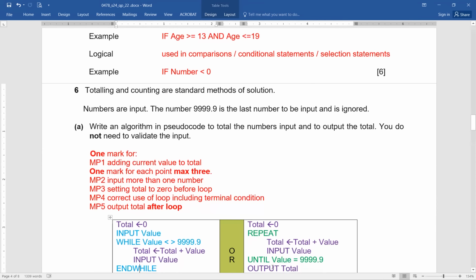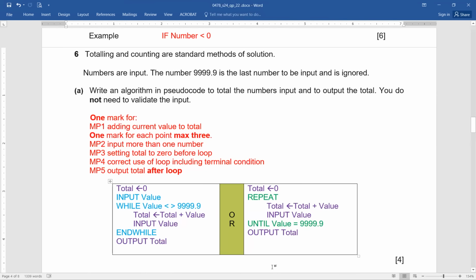That's why be very cautious. Now, how is it being done? The ones who are in favor of using while can work with while. Those who are more comfortable with repeat are also okay. This is your choice. Whichever you are comfortable with, you can use either, because they didn't mention any particular condition for us. So you can see total equals 0, input value, while value is not equal to 9999.9. Here the condition is written before. Just to make you comprehend, I've written it like this, and this is the symbol for not equal to.